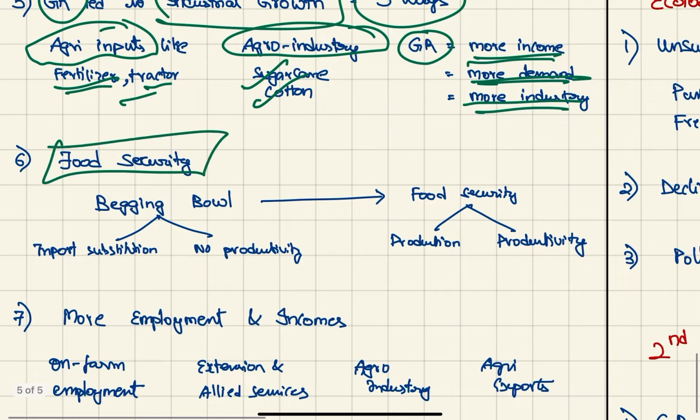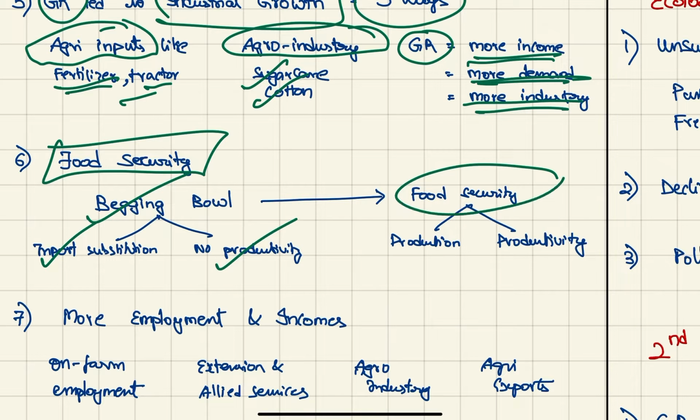Next, green revolution led to food security. Initially, India was a begging bowl, as I was saying, due to the policy of import substitution and no productivity. Now we are food secure due to increase in productivity and production.